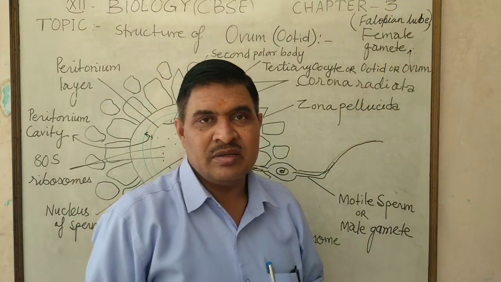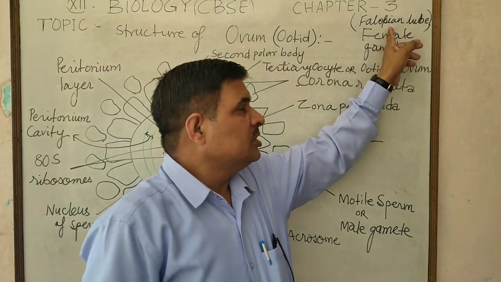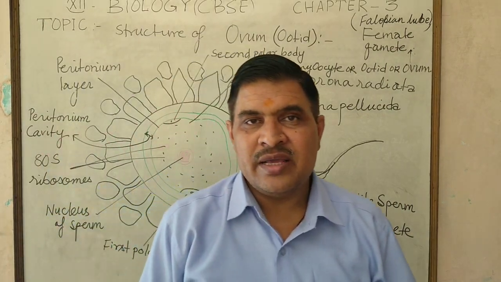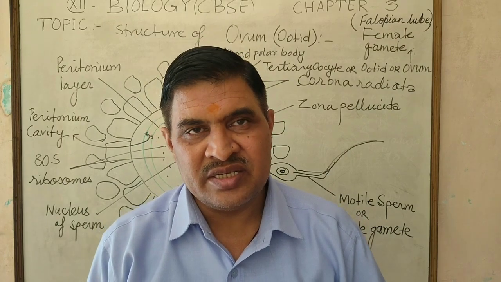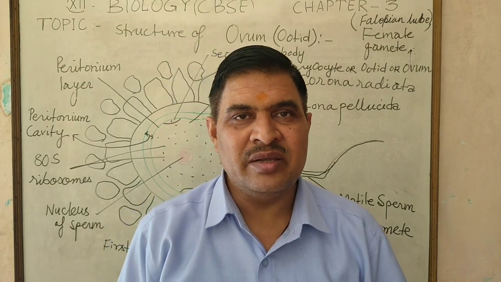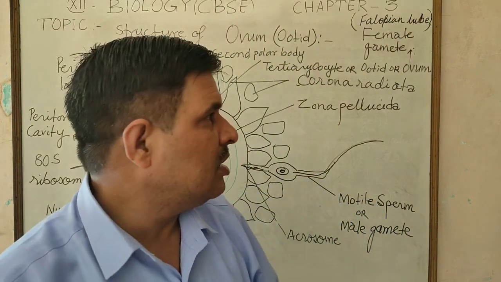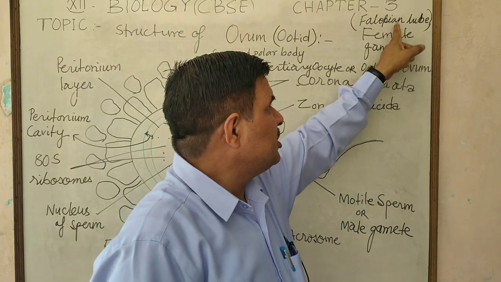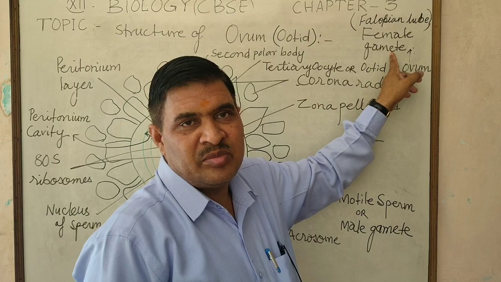This female gamete develops in the fallopian tube in the female reproductive system, just as the sperm develops in the testis in the male human. So in the female, ovum development occurs in the fallopian tube, and this ovum is called the female gamete.